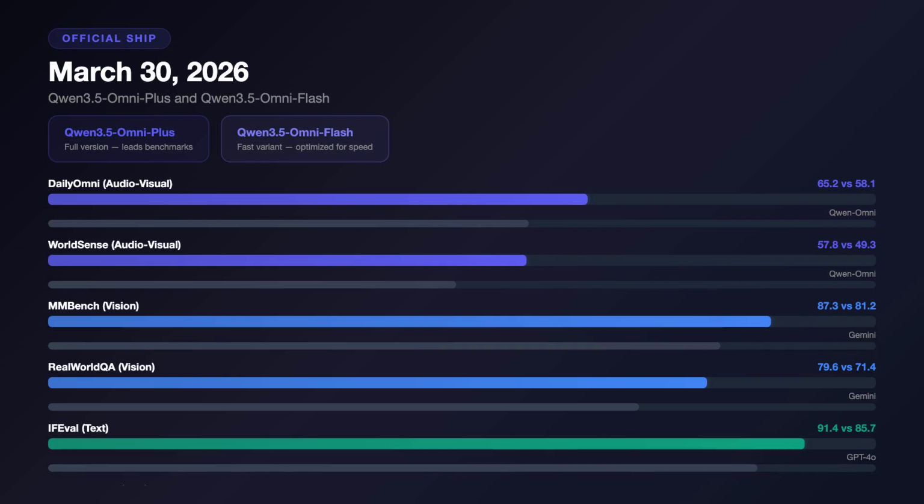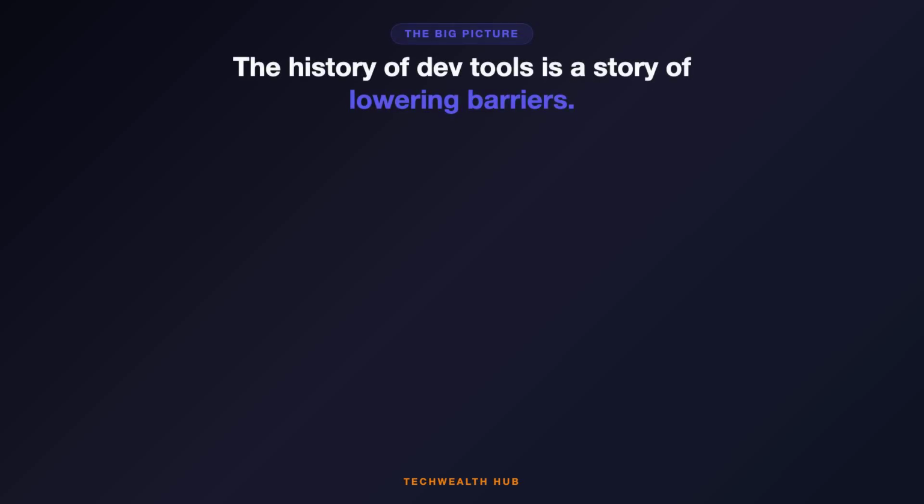The benchmark numbers are serious. Qwen 3.5-Omni Plus leads across audio-visual tasks, audio tasks, speech generation, vision benchmarks like MMBench and real-world QA, and text benchmarks like IFEval and MMLU-Redux. This isn't a research preview, this is a model that's shipped and available. And the audio-visual vibe coding feature, the hand-drawn wireframe plus spoken instruction workflow, that's built into the model natively. No special agent layer. No extra prompt engineering. The model sees your sketch and hears your words at the same time, and it reasons across both modalities to generate working code.